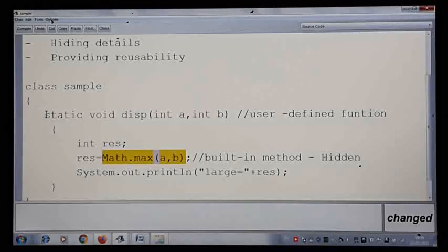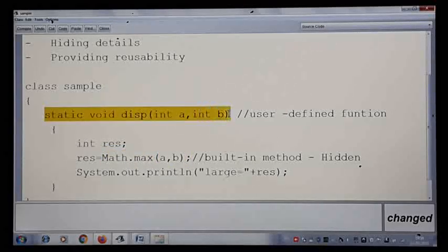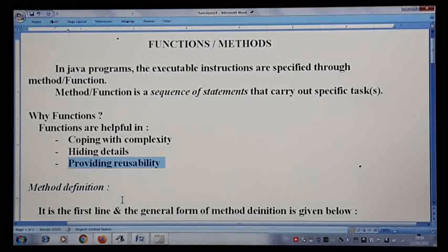Before that, let us understand what line we are writing. Many times you are writing like this, but without knowing what exactly all these parts are, you are just following it as syntax. Each and every part we are going to learn in this chapter. So let us understand those terms, then we will continue with the programs.